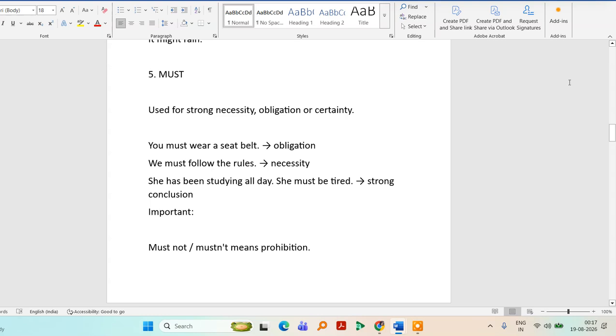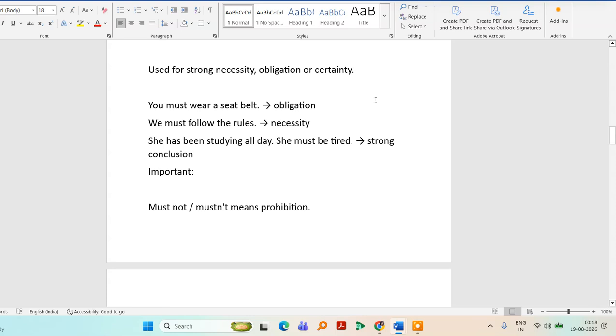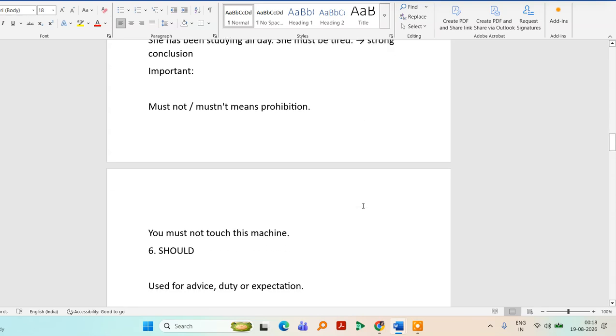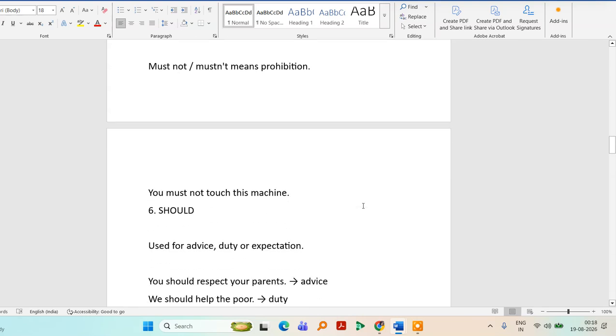We use must when we have strong necessity or obligation or certainty. You must wear a seatbelt, that is an obligation. You must follow the rules, that is a necessity. She has been studying all day long, she must be tired, that is a strong conclusion. Must not is used when you are expressing any prohibition. You must not touch this machine.